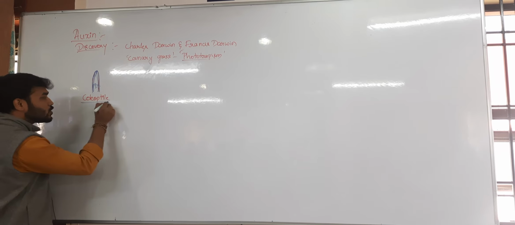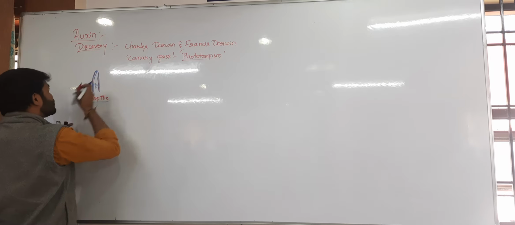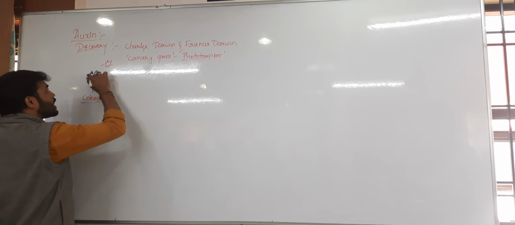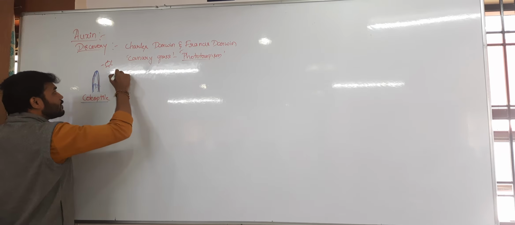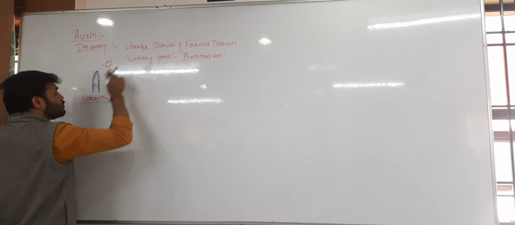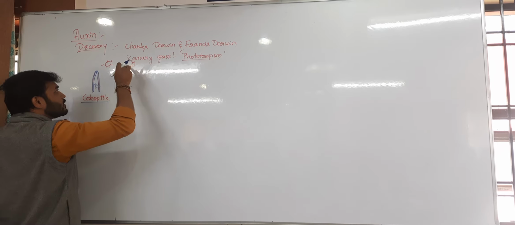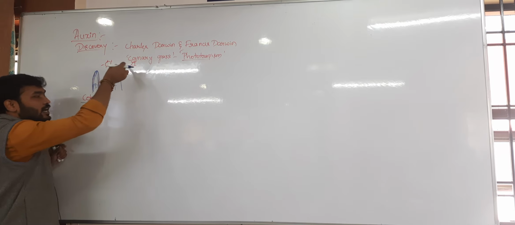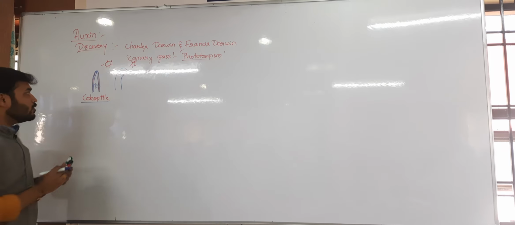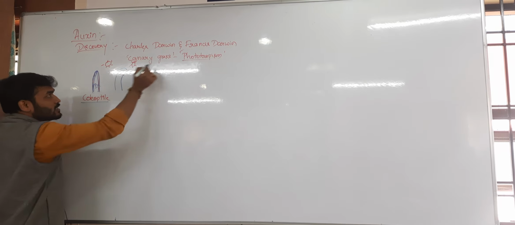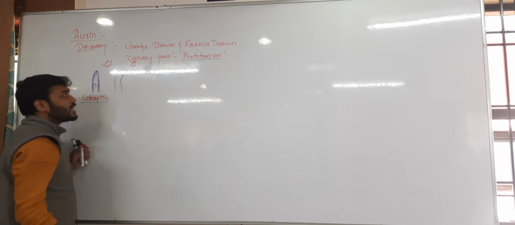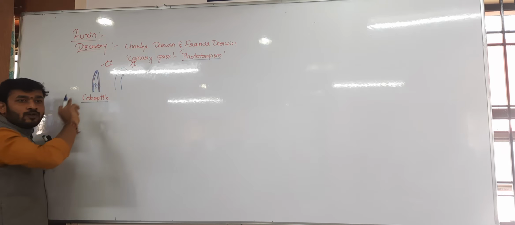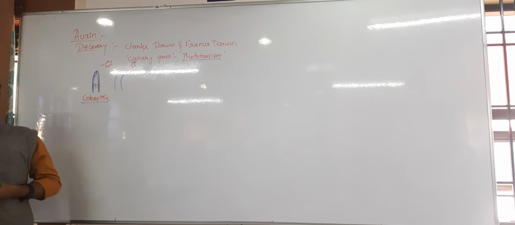So this coleoptile in the presence of sunlight has shown curving towards the direction of light. From this point you can see the bending. So while studying phototropism, they came to know that the coleoptile shows a positive response to phototropism.